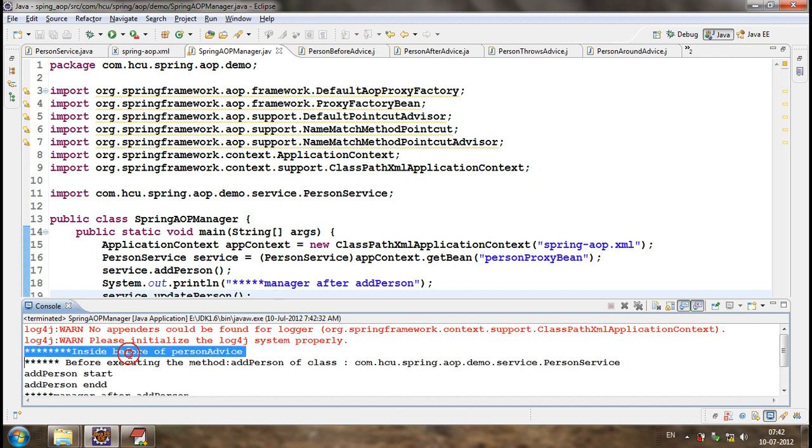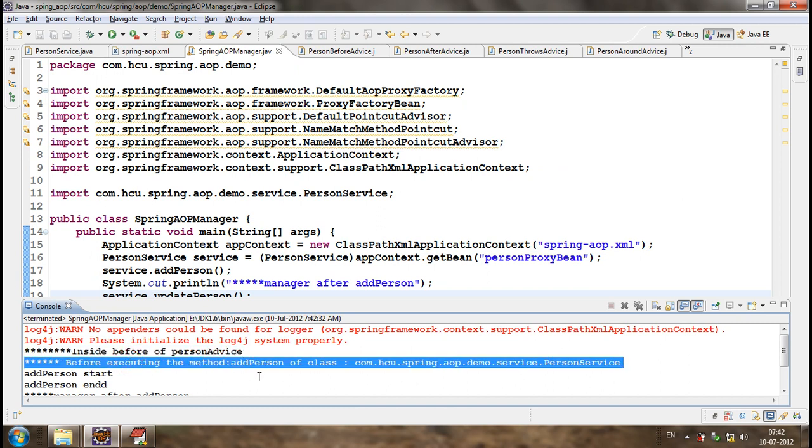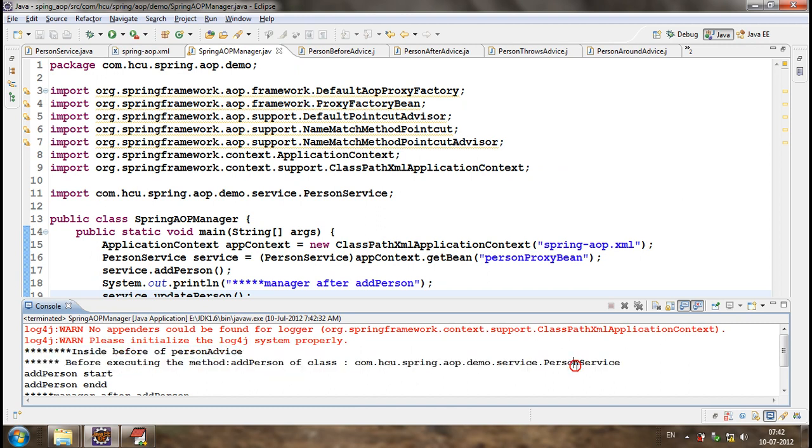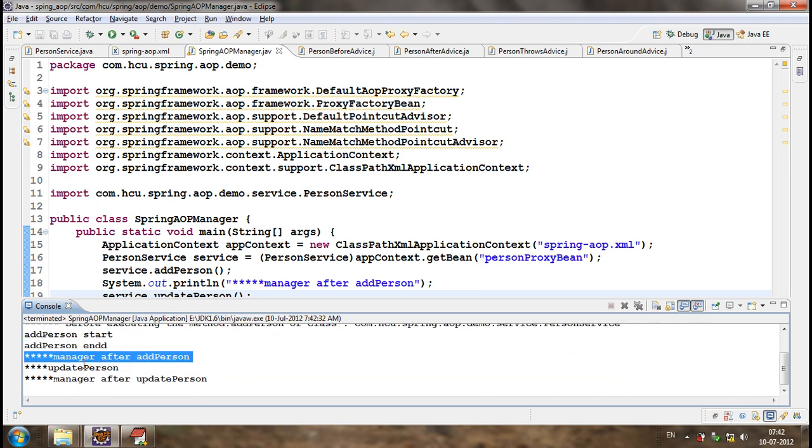See, inside before of person service, before executing the method add person of person service, add person start and add person end. But update person is also executed as a normal method.